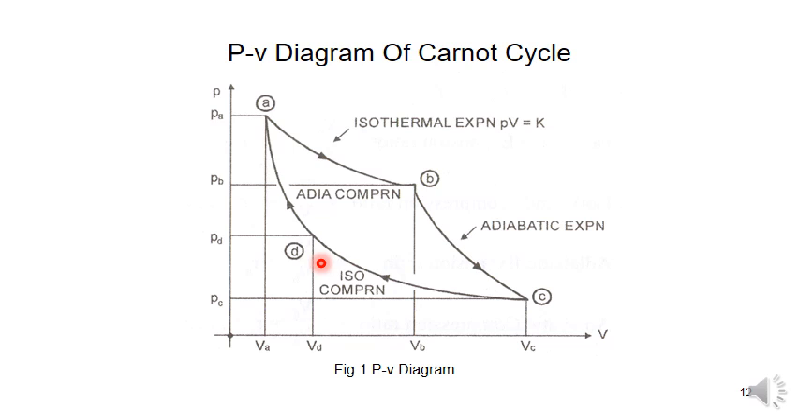So the Carnot cycle could also be achieved in a cylinder piston apparatus. The Carnot cycle on the PV diagram is this one. A to B is an isothermal expansion, B to C is an adiabatic expansion, C to D is isothermal compression, D to A is an adiabatic compression. So we know that the Carnot cycle efficiency is given by,